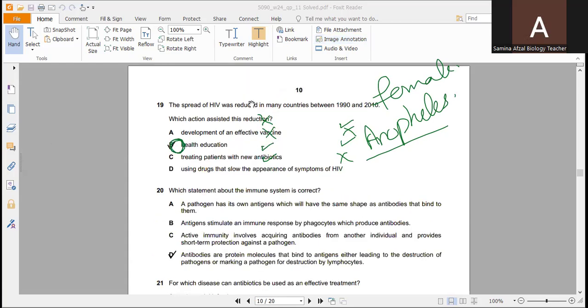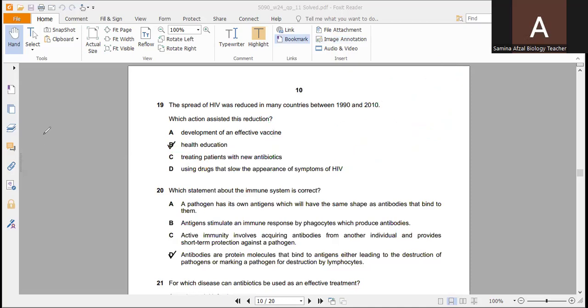Question number 19. The spread of HIV was reduced in many countries between 1990 and 2010. Which action assisted this reduction? Development of an effective vaccine. No vaccine is available right now for HIV.